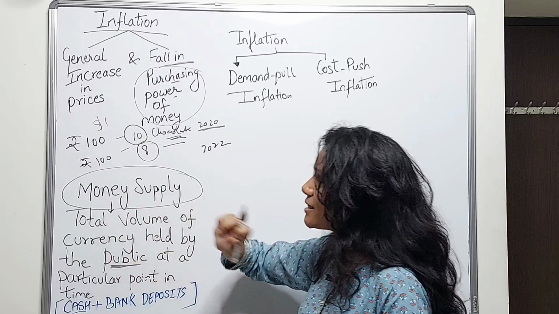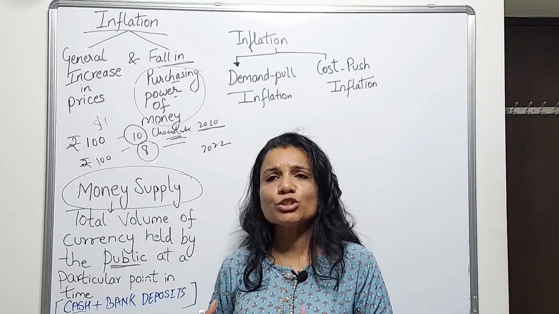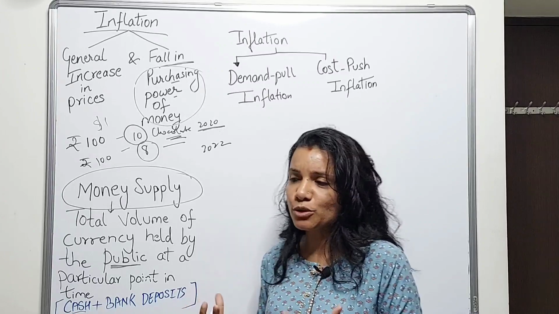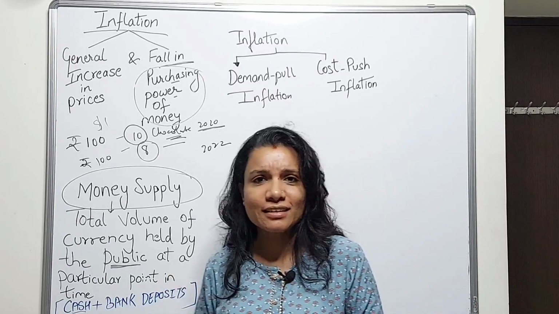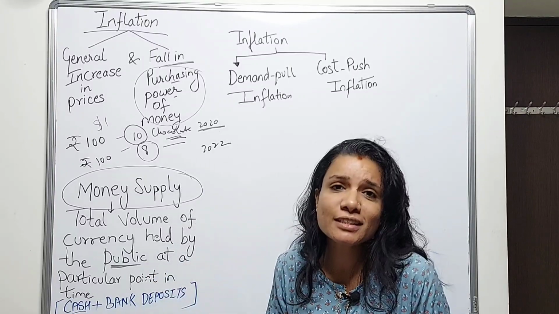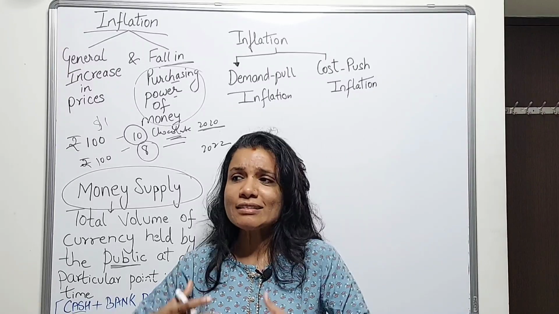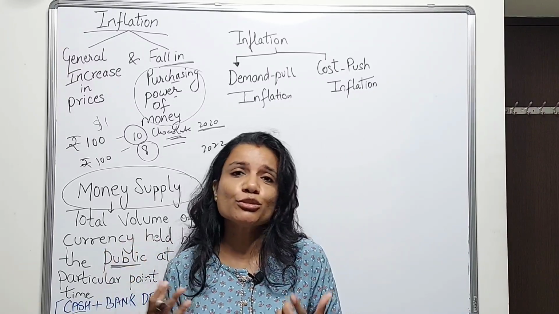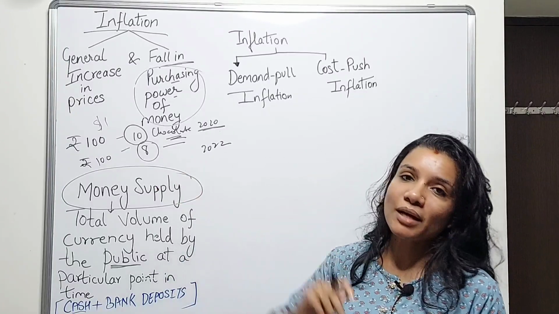Now, how is money supply related to inflation? And why are people saying nowadays, in almost all the news channels, that people across the globe are protesting against the government and the ruling party, saying that the cost of living has increased, there's inflation in the economy, and the government isn't taking enough measures to control money supply? So what is all this about? How is money supply affecting it?